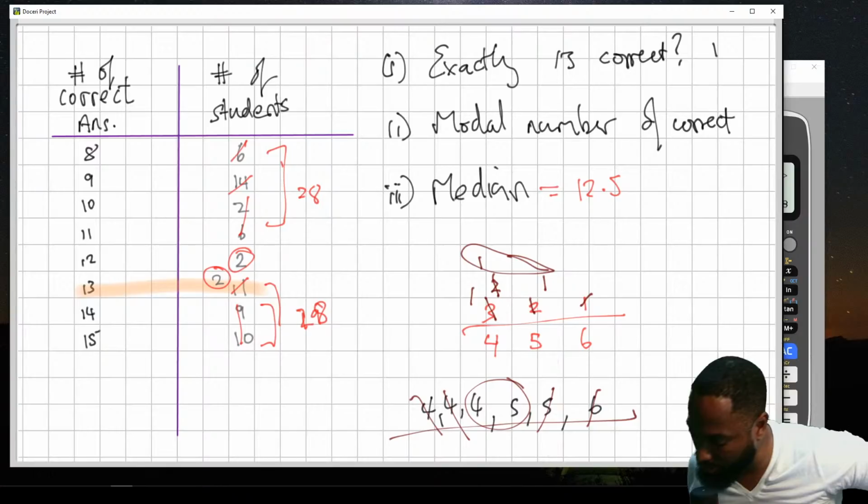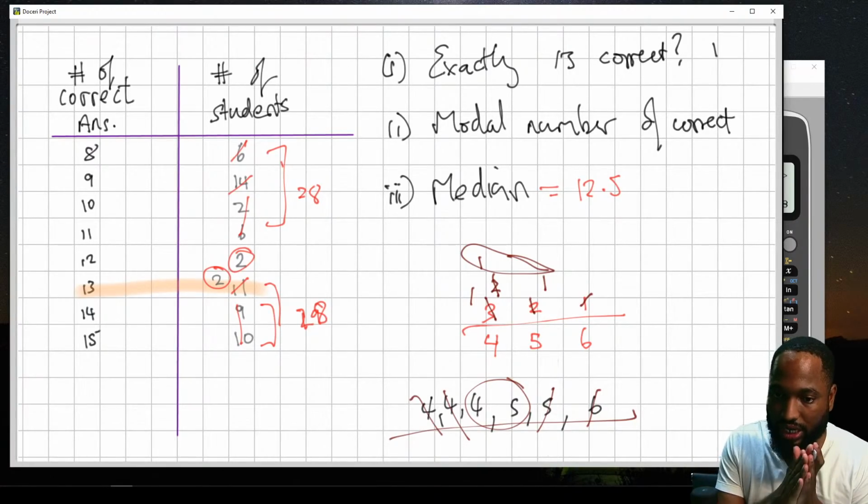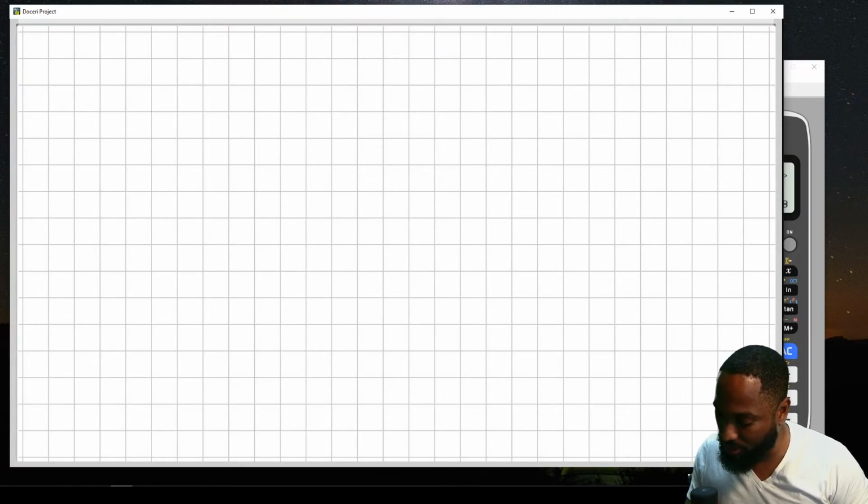Yeah, how many students did we have? 60 students. So it's obvious we're going to end up with 2 in the middle. When the number is even, you're going to end up with 2 in the middle. All right, so let me move forward. I can't spend too much time on the explanation, but that's a nice question.